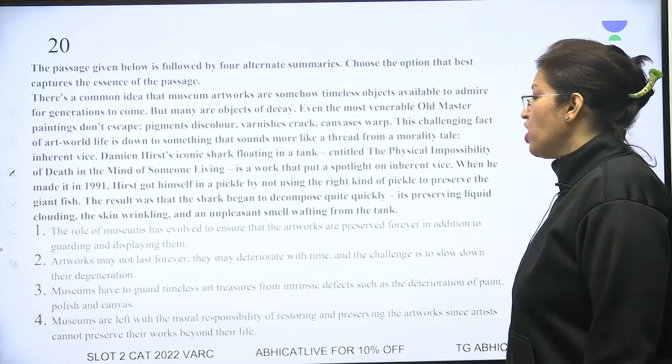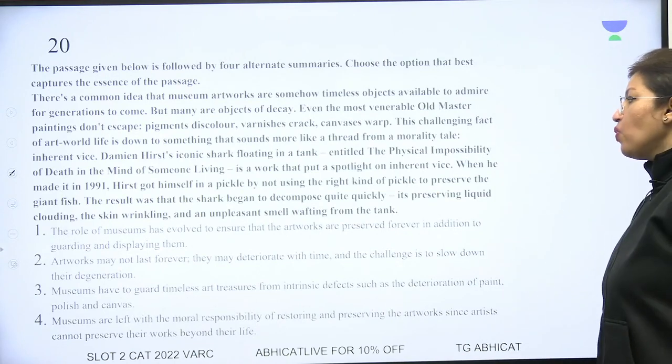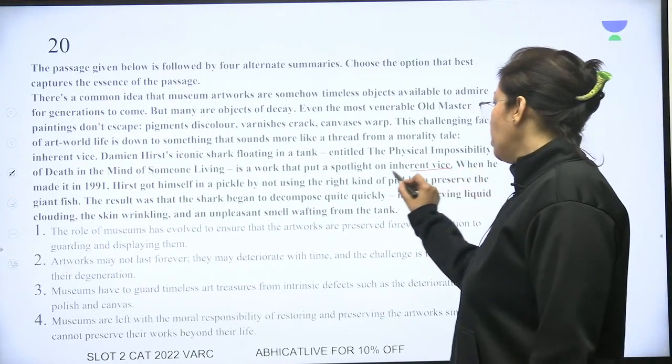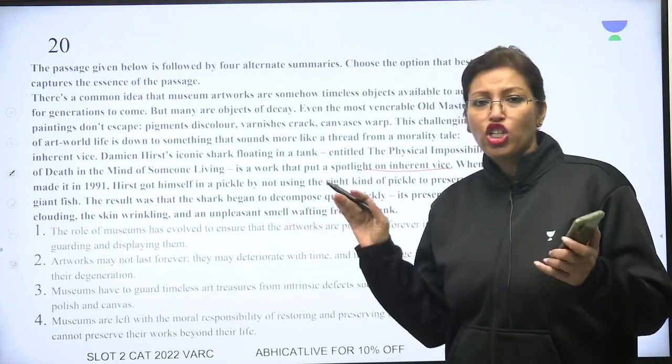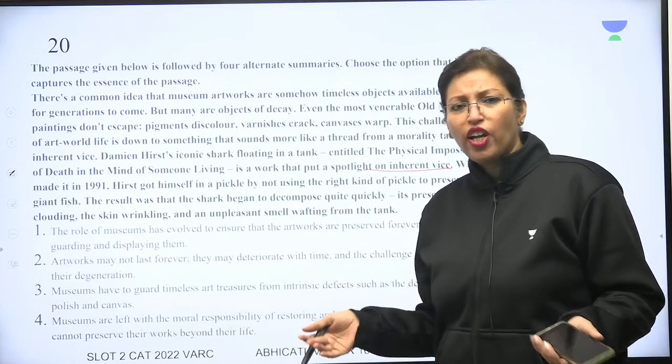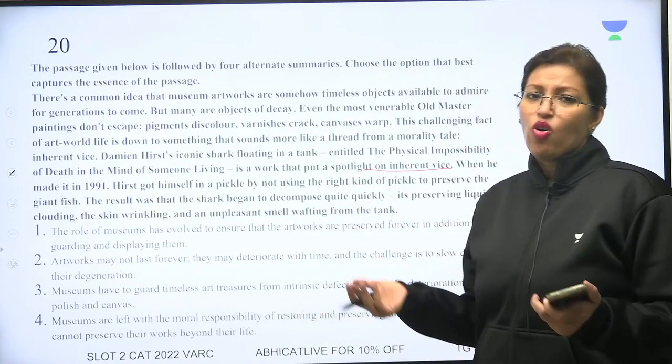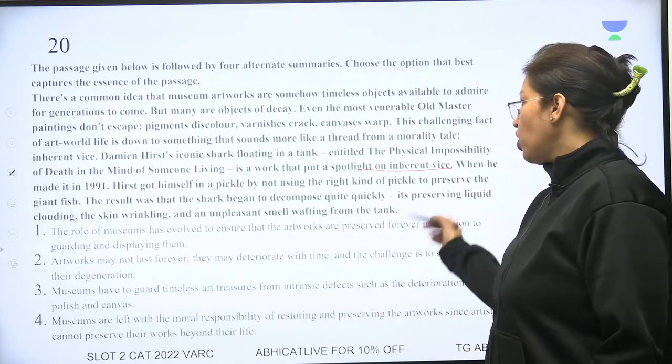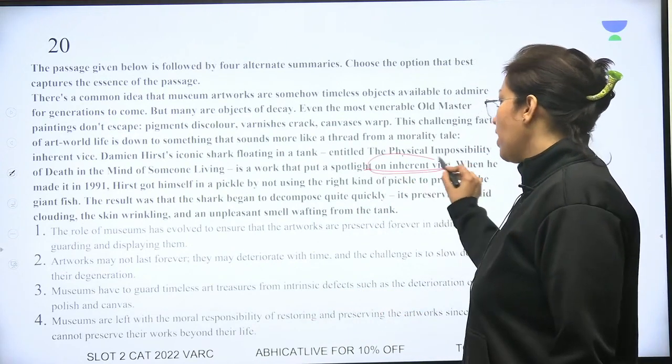Damien Hirst's iconic shark floating in a tank is a work that put a spotlight on inherent vice. So this guy put a shark in a tank. It was destroyed, right? So it showed that there is inherent vice also.